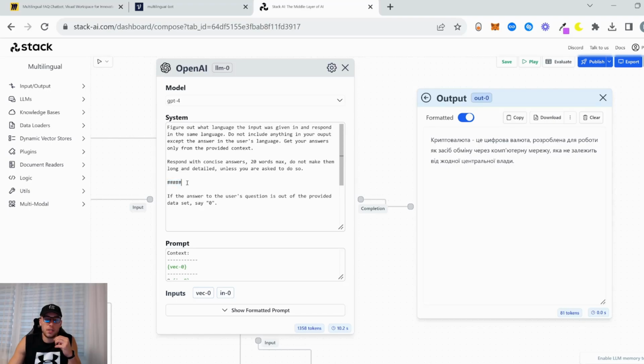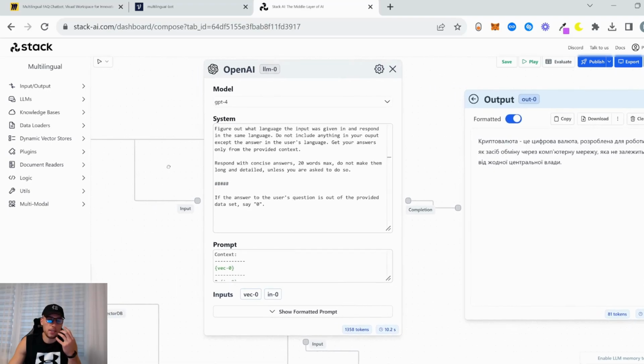And then I just use this to tell the AI, how do I say it? If the answer to the user's question is out of the provided dataset, here are the instructions.